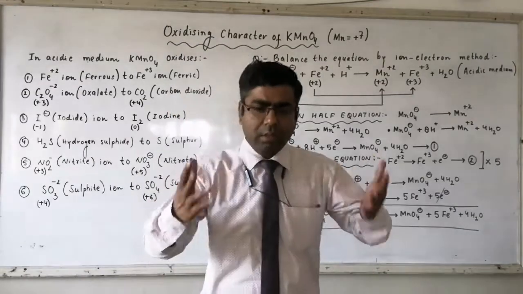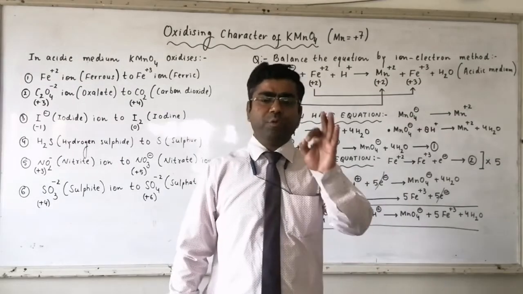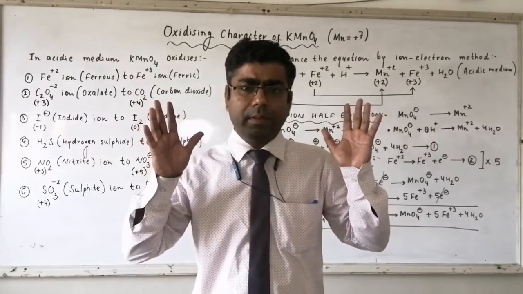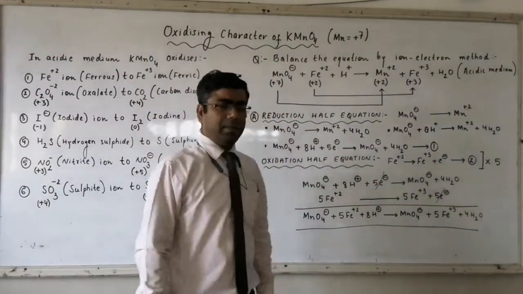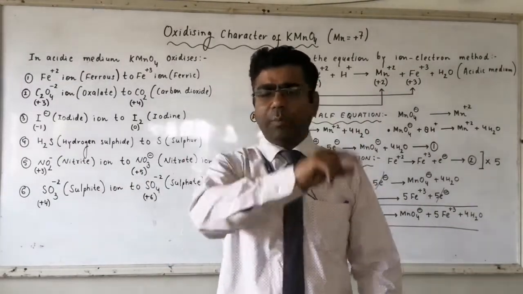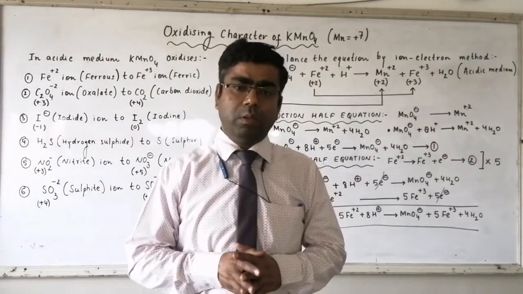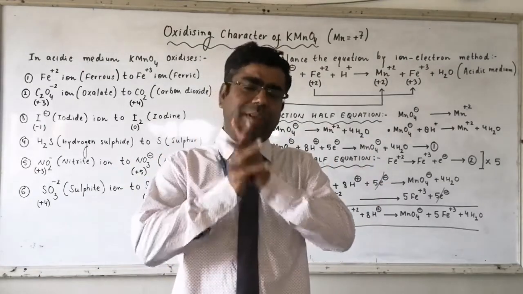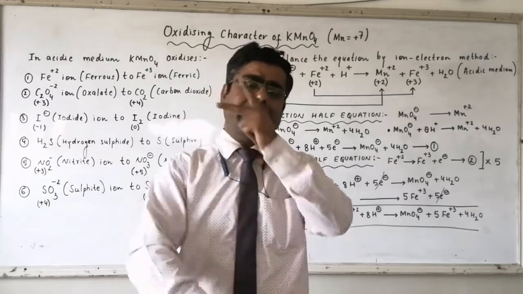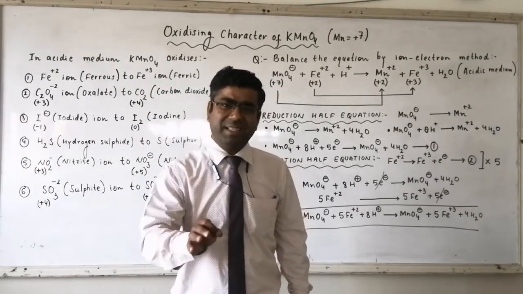Now, what are the steps to be followed? Step number 1. We have to balance the equation with respect to the central atom. Here the central atom is Mn. It gets converted to Mn+2. On the reactant side we have one atom of manganese. On the other side we have one manganese atom. So this is balanced with respect to the central atom. After that we follow step number 2. Balance the reaction with respect to oxygen atoms.